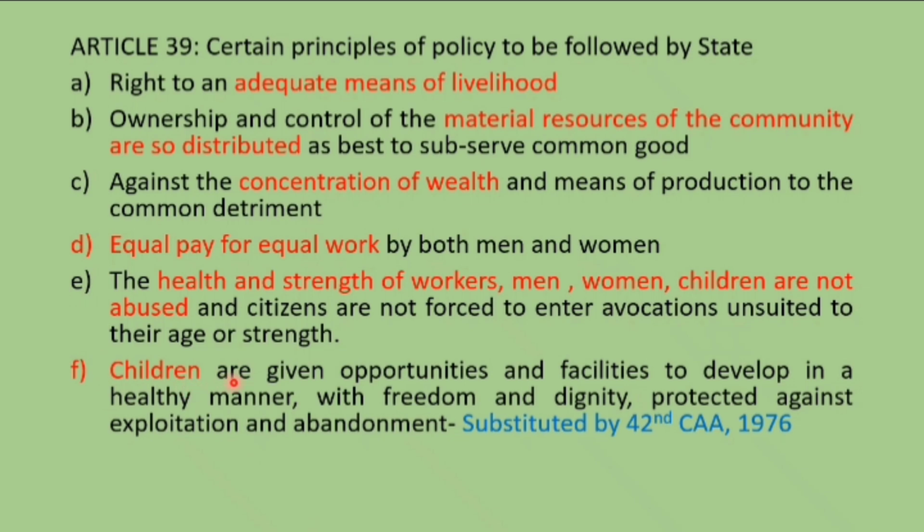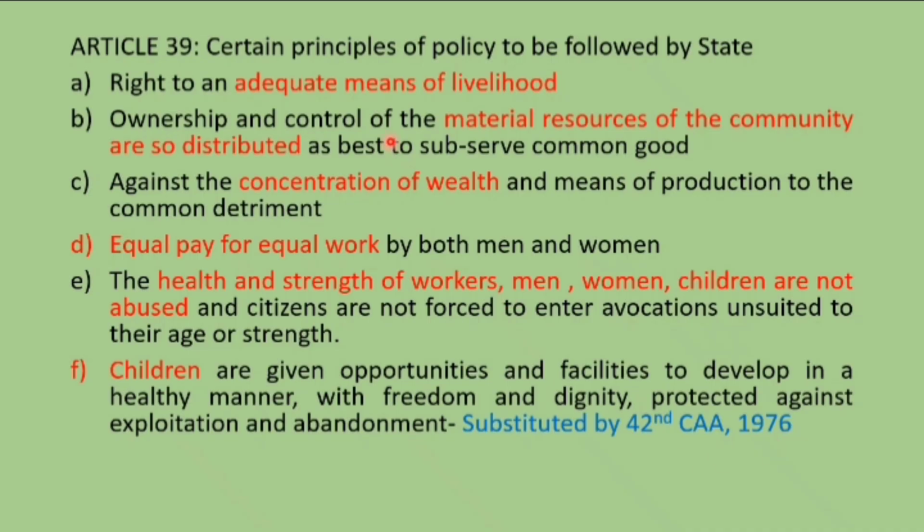F says even the children should be given opportunities and facilities to develop in a healthy manner with freedom and dignity, protected against exploitation and abandonment. This was substituted. Earlier there were some other wordings, but the present F clause was substituted by the 42nd Constitutional Amendment. So remember, so far we have seen two amendments under the Directive Principles of State Policy. The first one is the 44th Constitutional Amendment under Article 38 clause 2, and the 42nd is under Article 39 clause F. Remember this also.